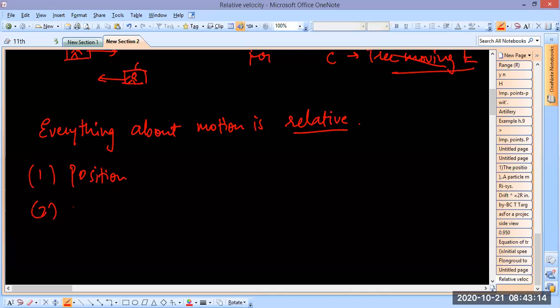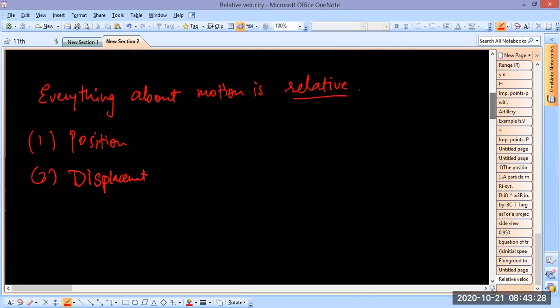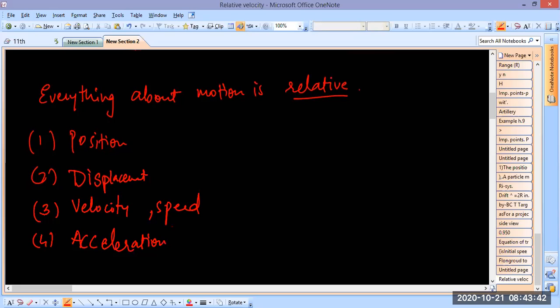Number two, displacement is relative. By default, if position and displacement are relative, that means velocity and speed are both relative. Number four, acceleration is also relative. So all these things about motion are relative.